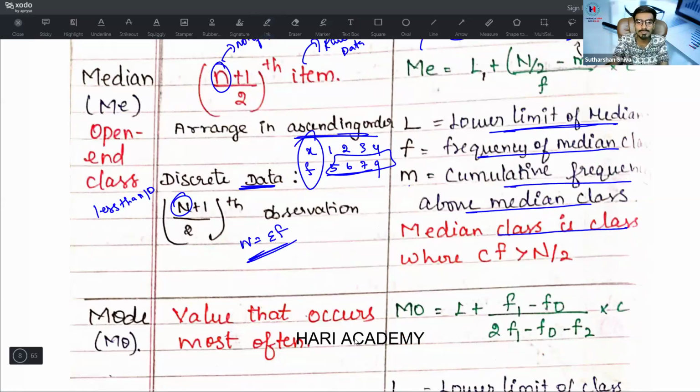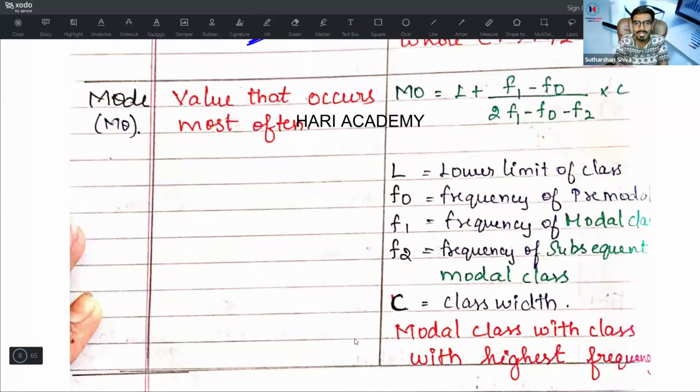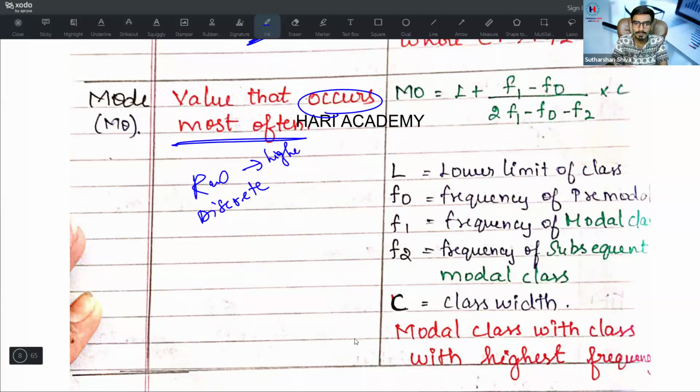Next, what is mode? Mode is nothing but the value that occurs most often. Under the mode part, we will only take the frequency part. Under the mode, whatever the highest frequency, for raw data we will take it, and for discrete data we will find what is the highest frequency. On the above, what is the x value?